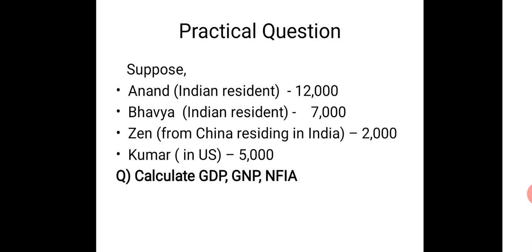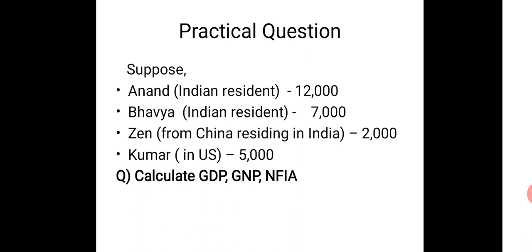Zen, he is not an Indian, but he is residing in India. That means he will also come under GDP because he is earning within the political boundary of India. Kumar, who is an Indian, but he is not in India, he is in the US and earning from there, cannot be included in GDP because he doesn't come within the domestic territory. Right? So Anand's income can be included, Bhavya's income can be included, and Zen, who is not an Indian but still stays in India and earns, can also be included.